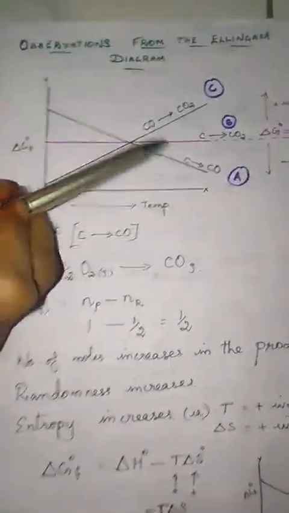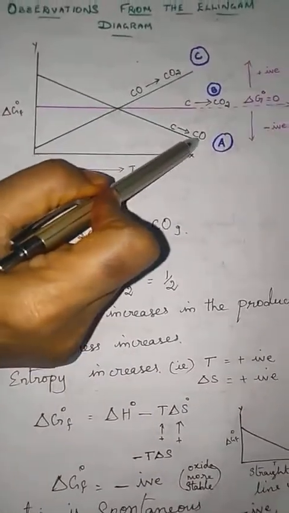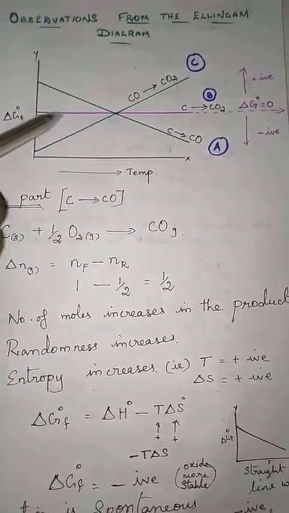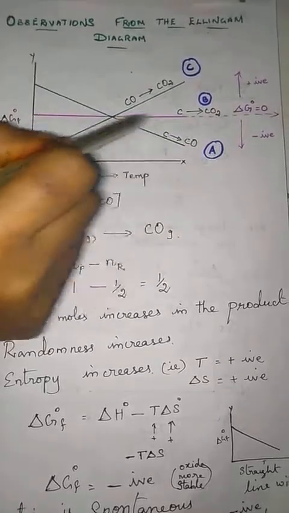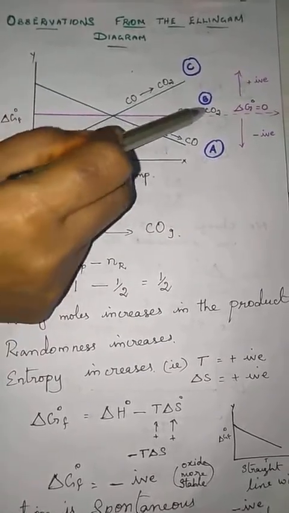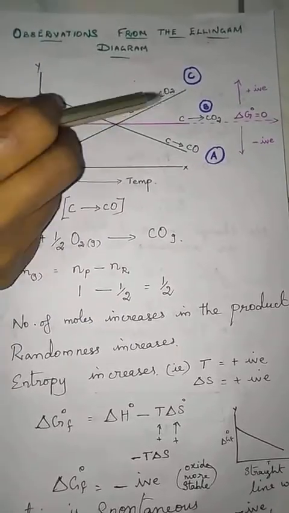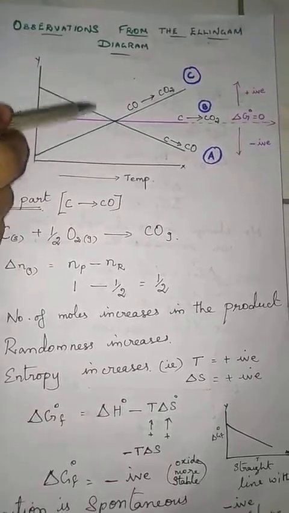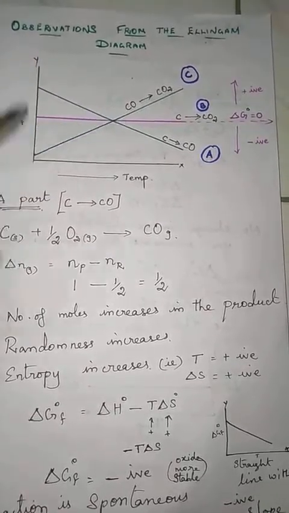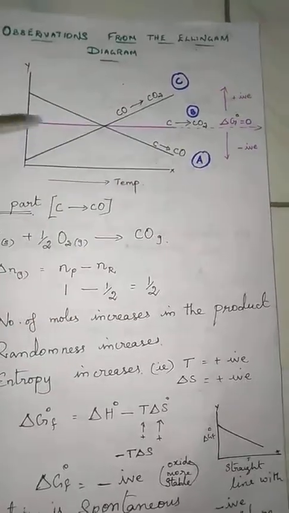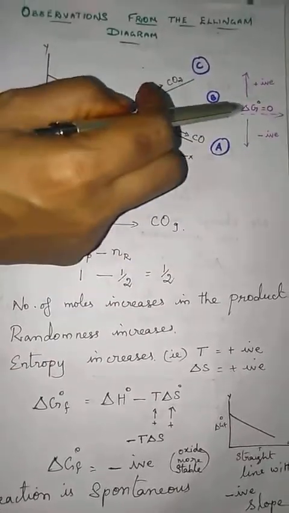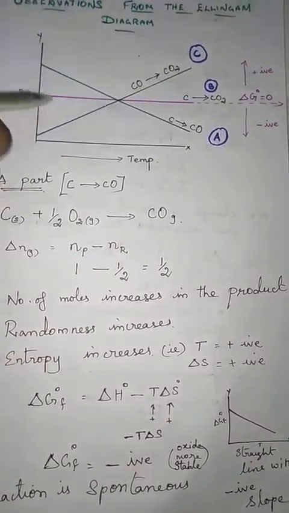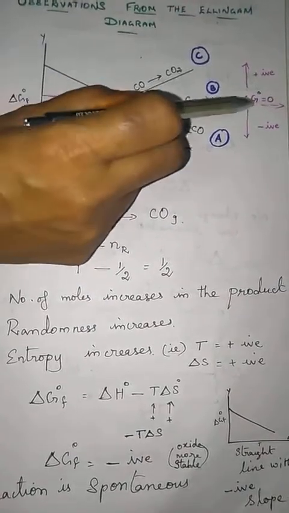Here the graph for carbon conversion into carbon monoxide, that is carbon consumes oxygen and converts into carbon monoxide. The middle graph, parallel to the temperature axis, is carbon converting into carbon dioxide. And the next graph is carbon monoxide consuming oxygen to convert to carbon dioxide. These three graphs we are going to analyze now, because the middle parallel graph takes the value of ΔG equal to 0. It means that it is in equilibrium. This graph shows that the reaction is in equilibrium.